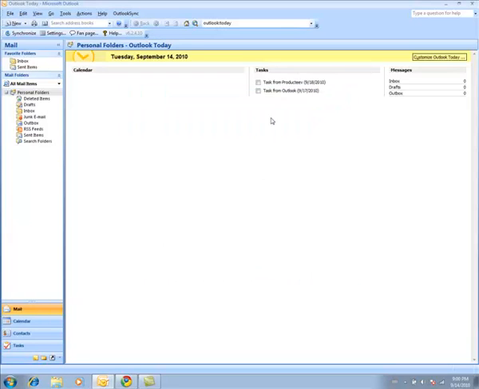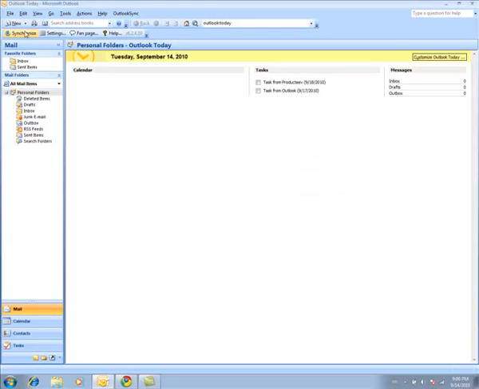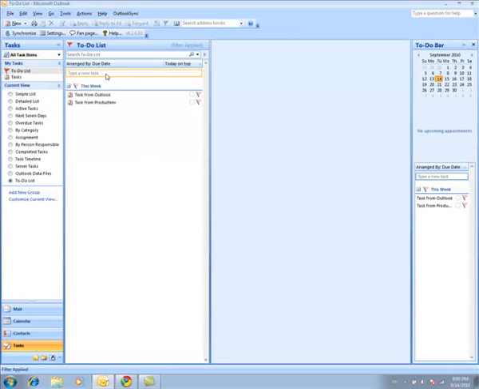Okay, so I have tried here something. So if I click synchronize now, nothing probably would happen. Okay, those tasks are synchronizing. Okay, that's great, but nothing changed. Let's create a task here.